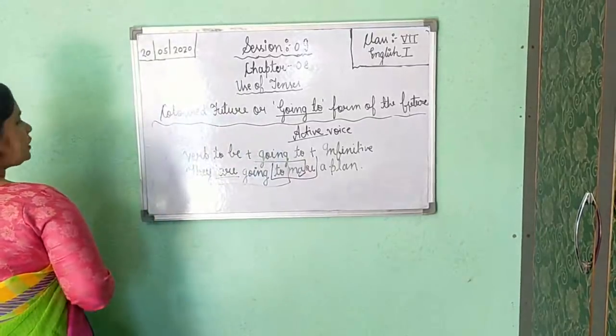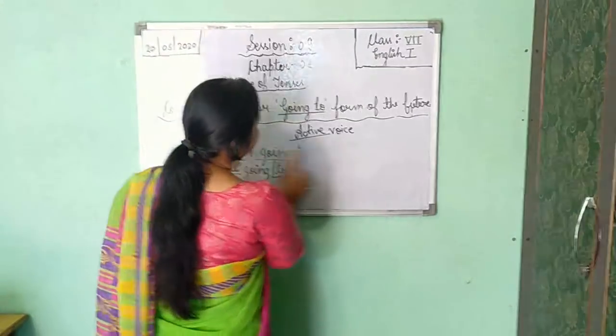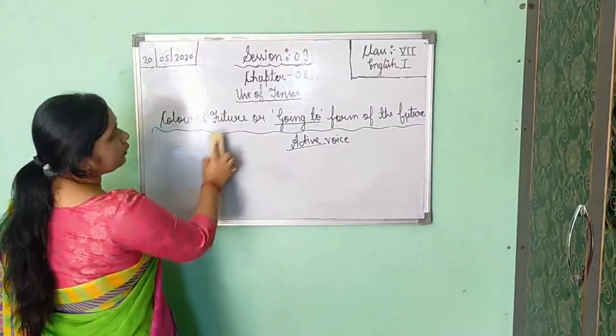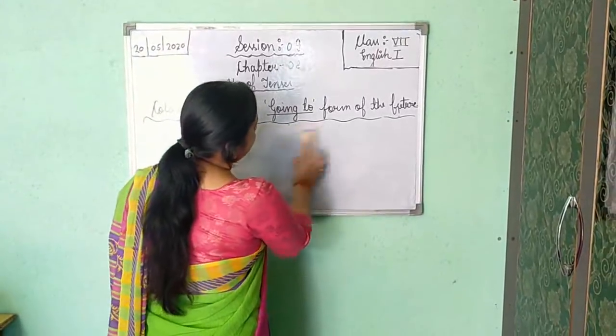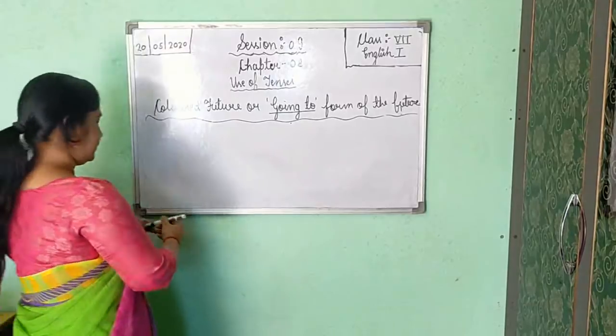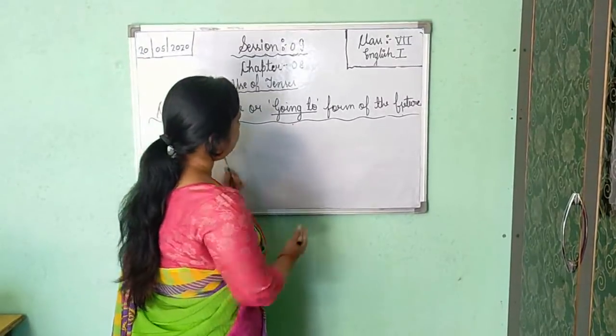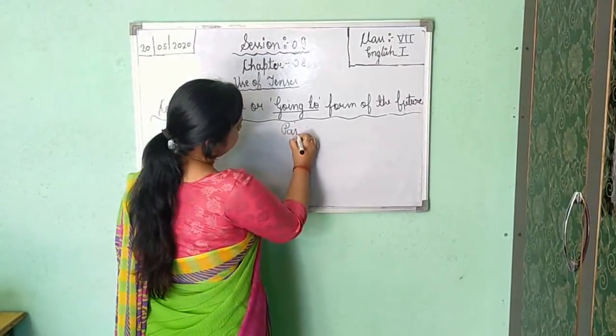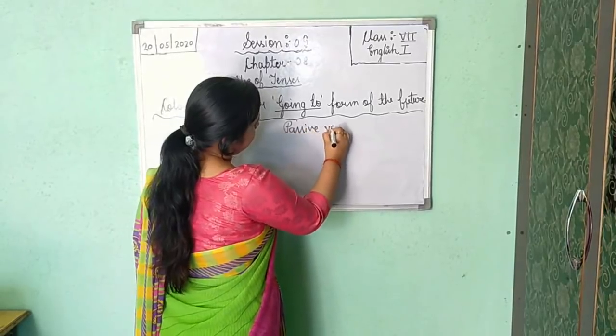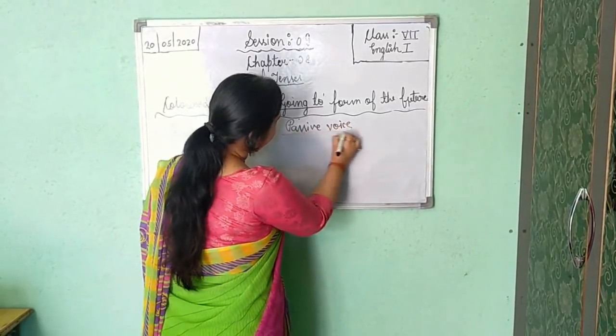Now when you are changing into passive voice, how will you use the colored future or going to form? Now see, passive voice. Active voice you have seen.